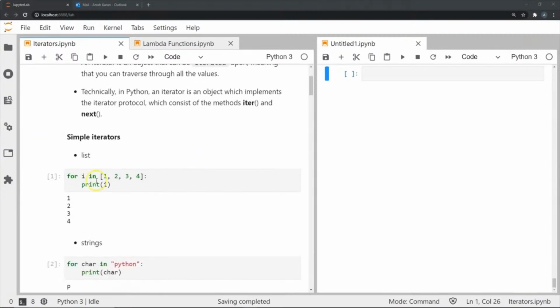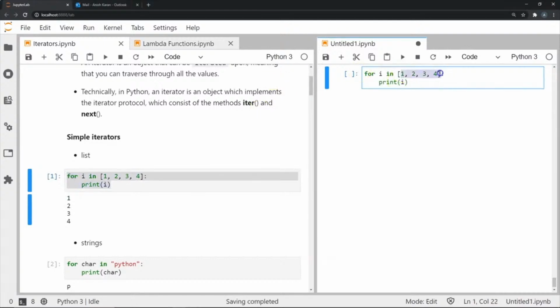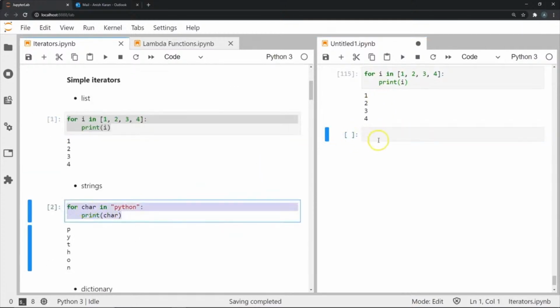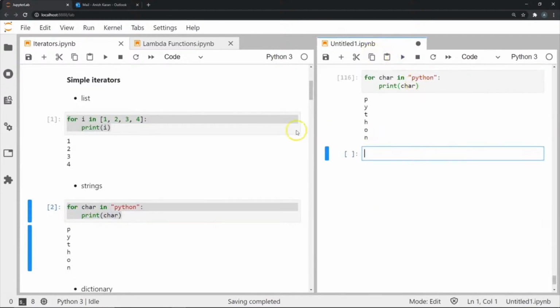So to begin with, let's look at a simple iterator. We're going to see the example of a list where we traverse through the objects of a list using the for loop. So we have objects 1, 2, 3, 4, and I'm going to print each of these values one by one, as you can see here. Similarly, we can also do the same thing for another iterable known as the string, where we can go character by character, again using the for loop, as you can see here.